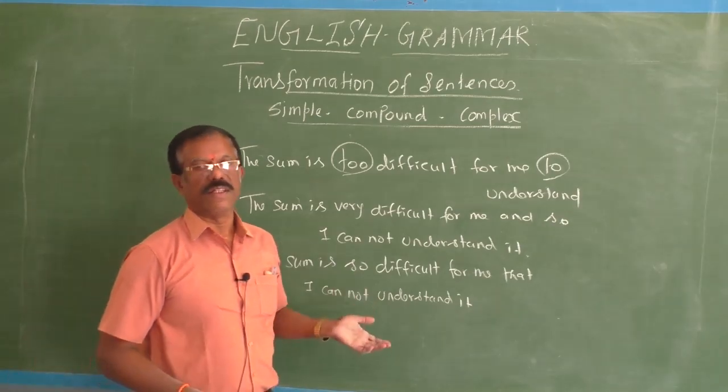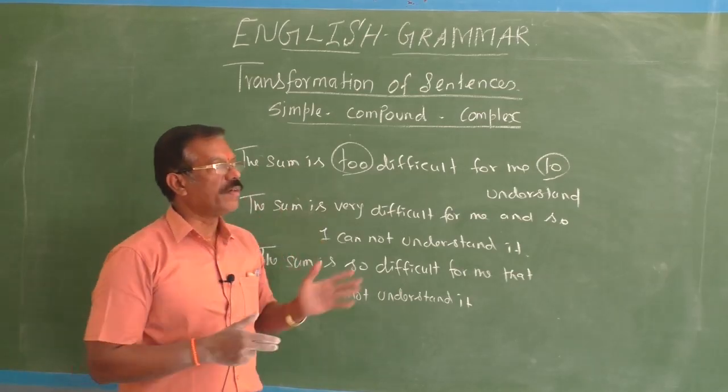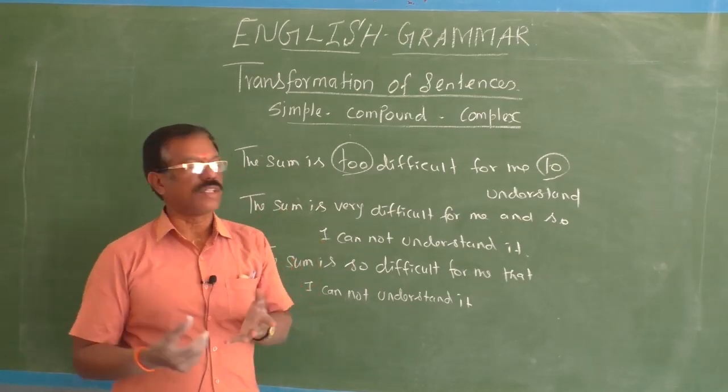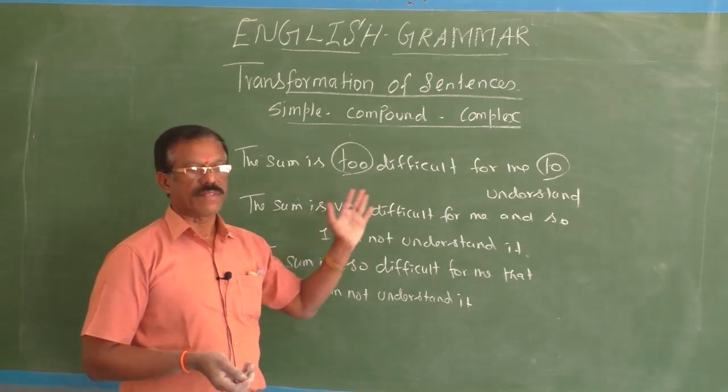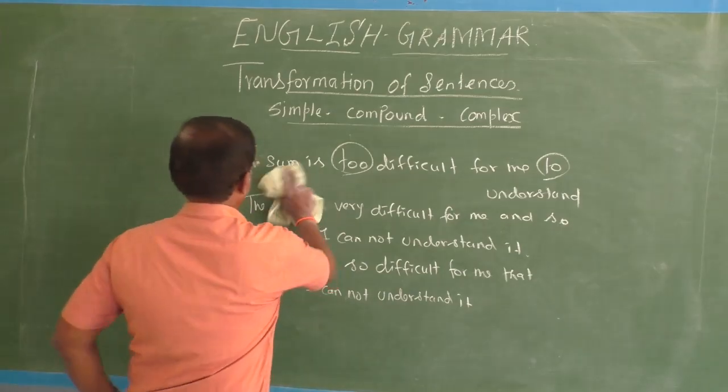So now you have changed this. This is generally called a too-to model. As I told you already, this too is an adverb. It intensifies the nature of the adjective that comes next to it. Okay, see other examples.